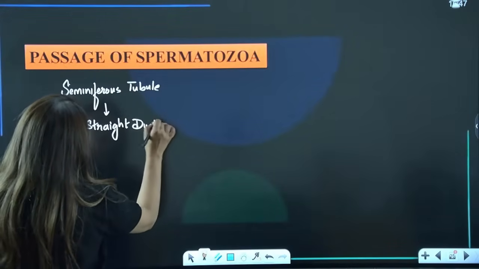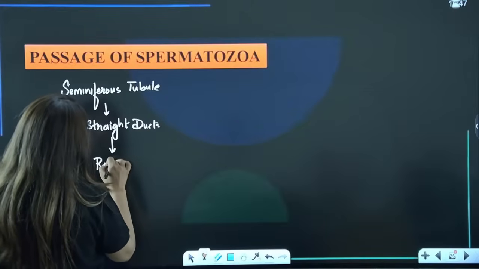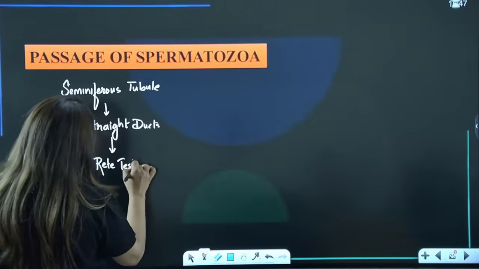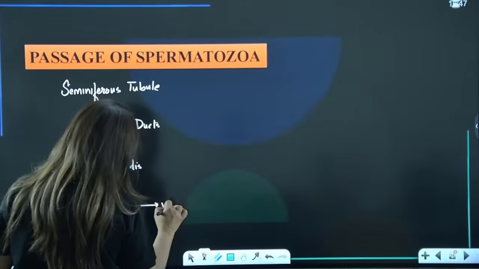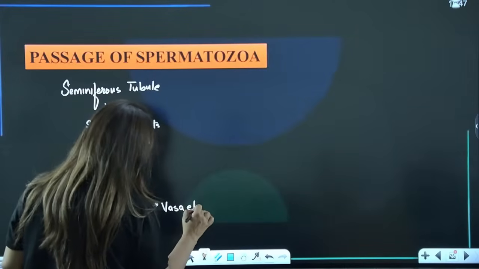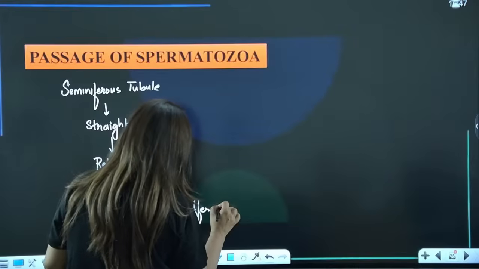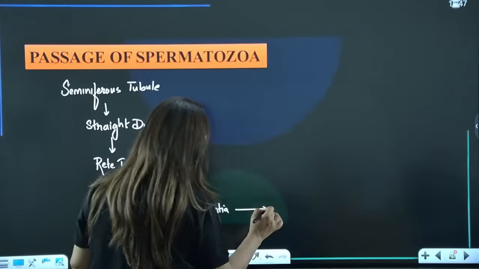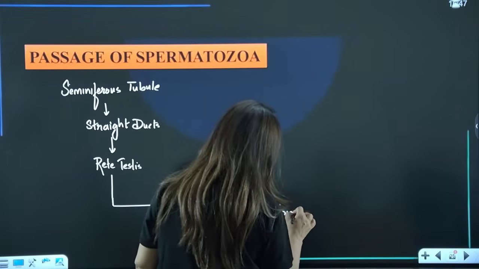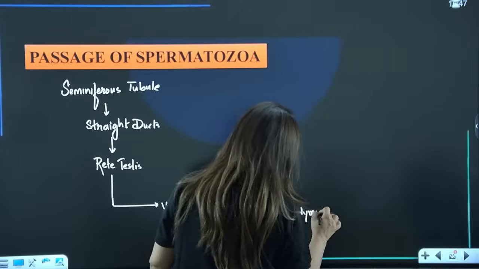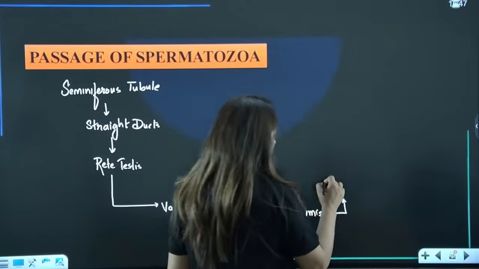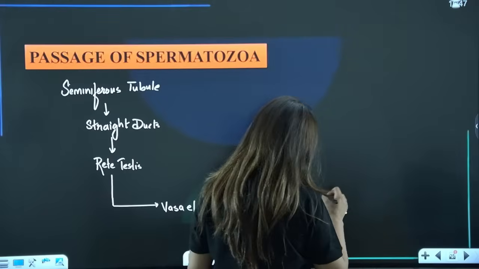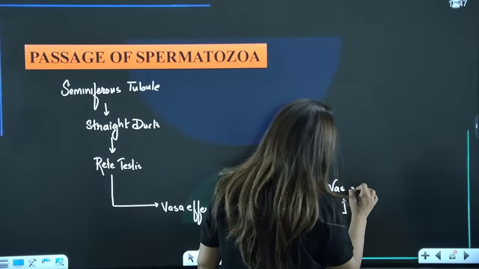And all these straight ducts will open into this structure called rete testis, and from rete testis arise the vasa efferentia. From vasa efferentia, guys, begins the highly coiled structure called epididymis, and epididymis will form a dilated structure or a broader duct known as vas deferens.